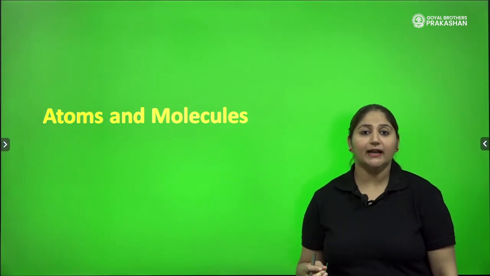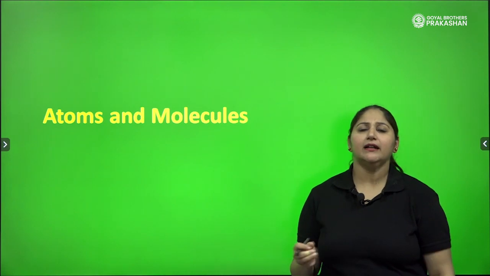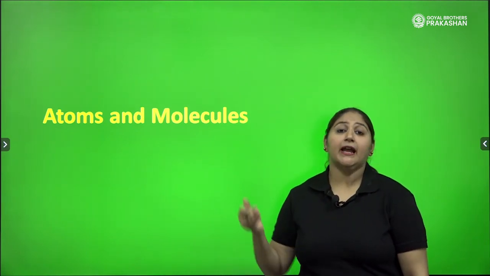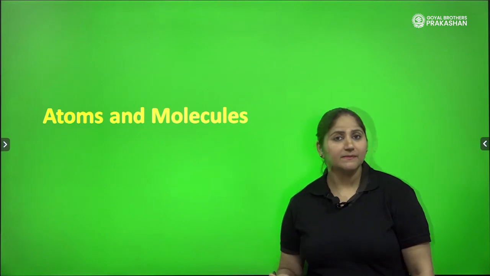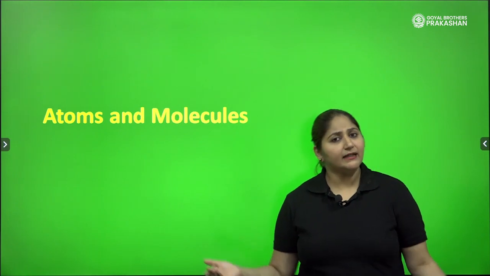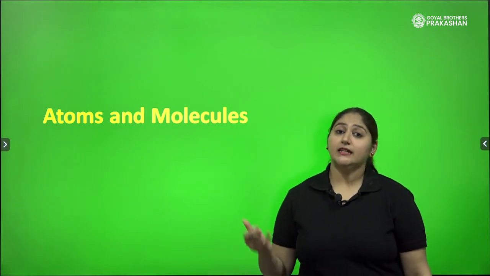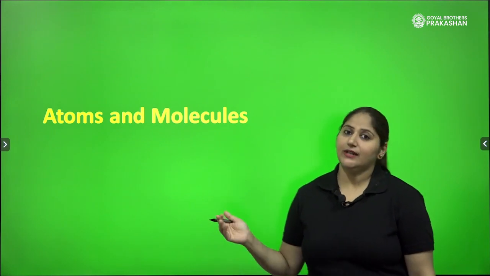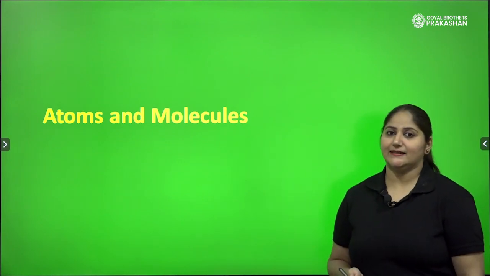So we should know that matter. What is matter? Anything that occupies space and has mass is matter. And matter contains atoms. Where is matter? Everywhere. And matter contains atoms or molecules. It means atoms and molecules are everywhere, right? So let's discuss the chapter in details.